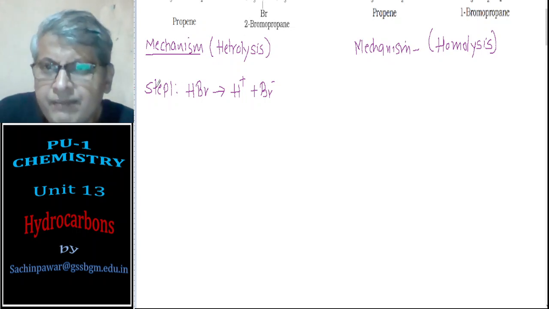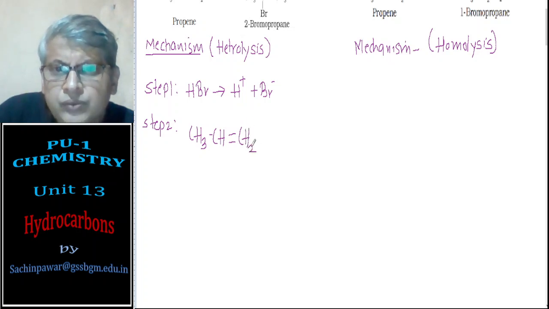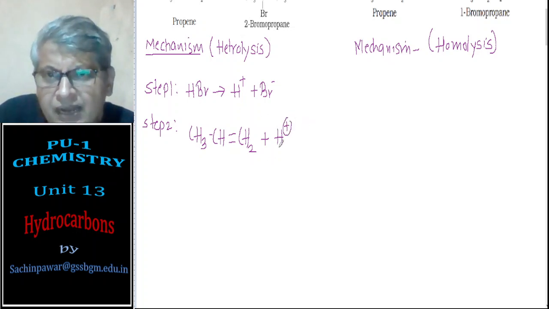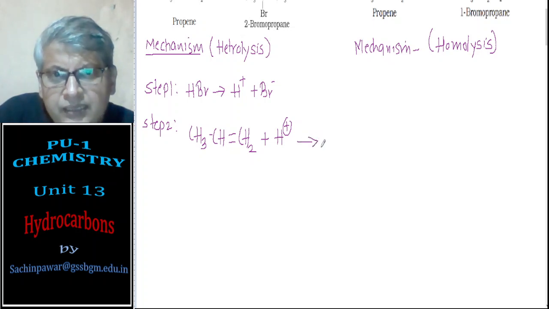Then step number 2: H plus ion attacks propene. So here propene, CH3 CH double bond CH2. The proton from HBr attacks this double bond.